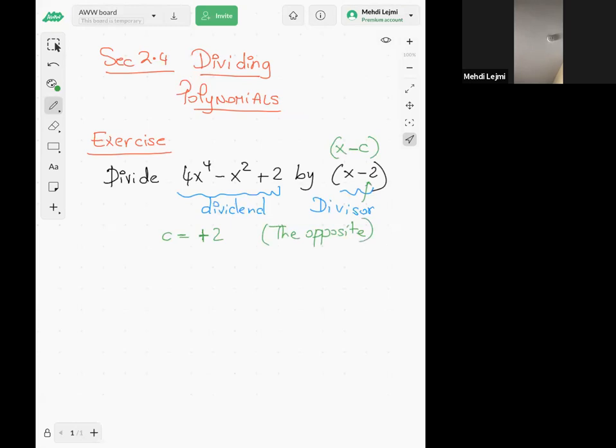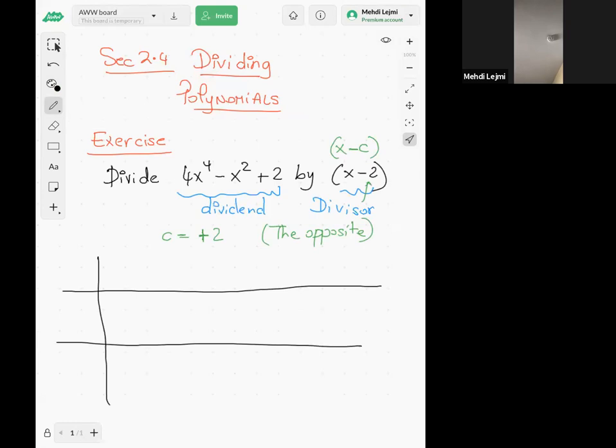Anyway, we have the following table with 3 rows. In the first row, first column, we need to put c, so that will be positive 2. Then in the first row, the next columns, we put the dividend. We start with the highest power of x, which is 4: x to the fourth, x cubed, x squared, x, and then the constant.